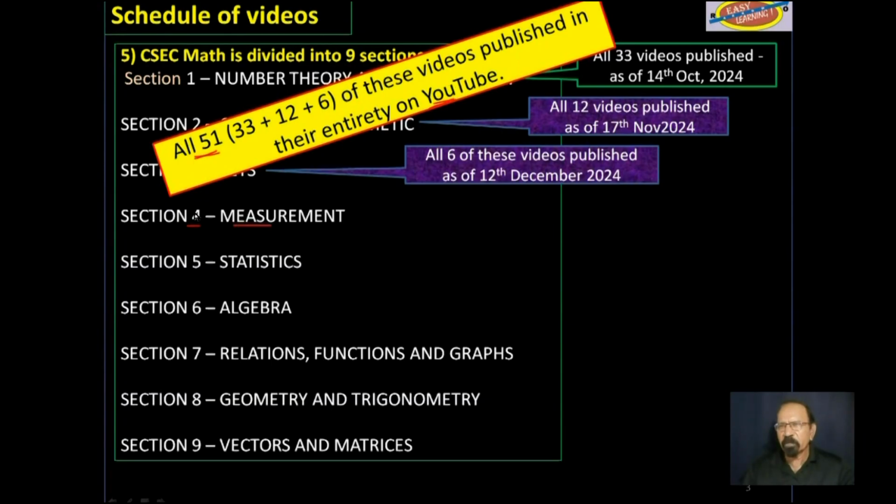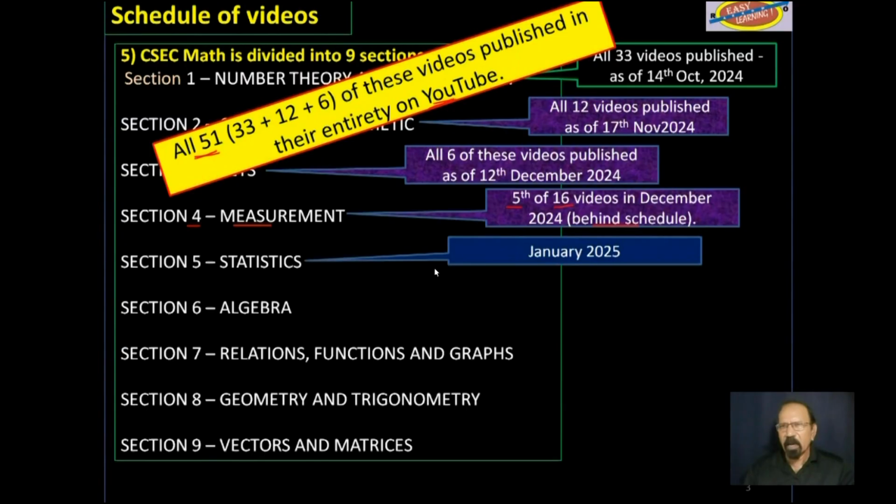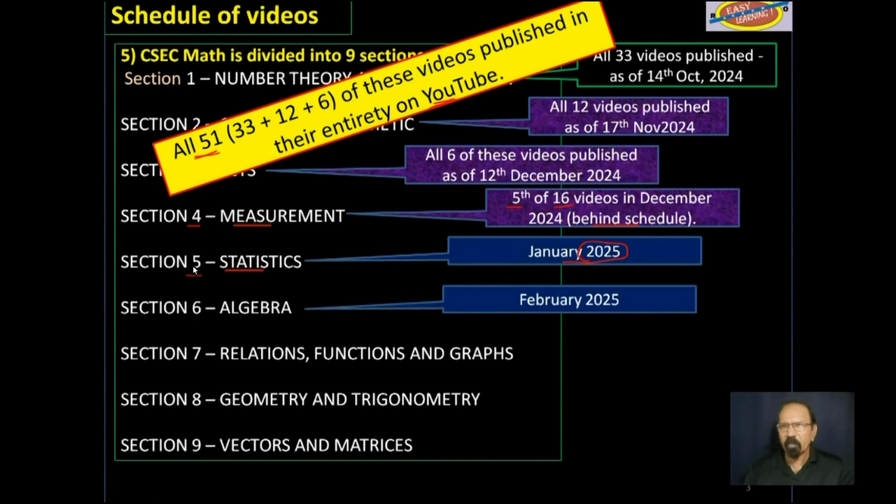Section 4, measurement. This is the 5th of 16 videos, and I am somewhat behind schedule. Then after that, January 2025, statistics, section 5. February 2025, section 6, algebra.